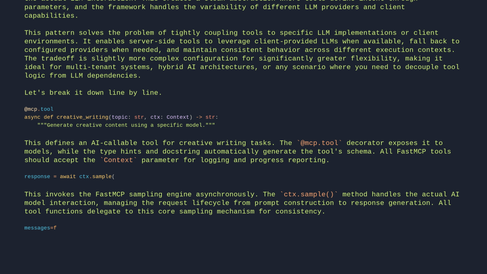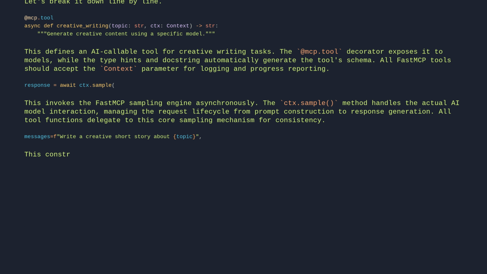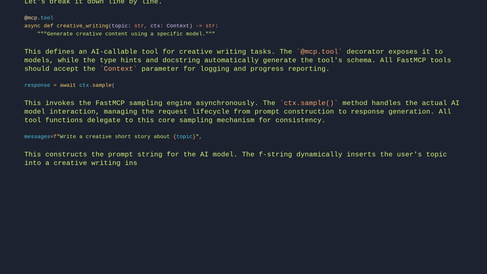messages=f"Write a creative short story about {topic}" This constructs the prompt string for the AI model. The f-string dynamically inserts the user's topic into a creative writing instruction, ensuring the generated story stays relevant to the input while maintaining a consistent prompt structure.